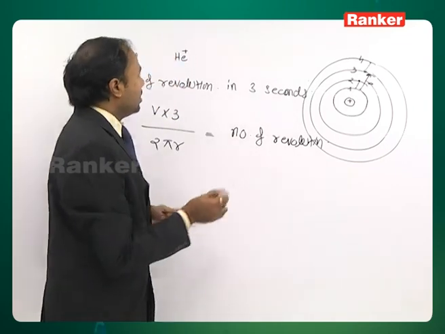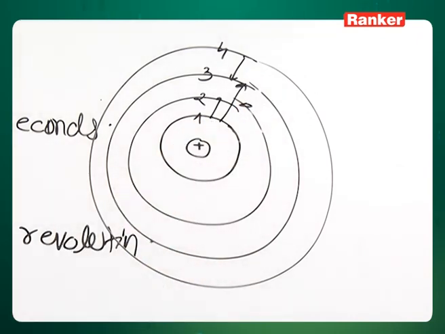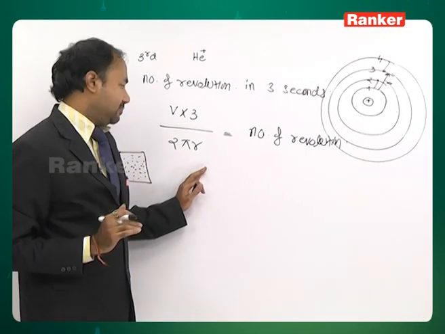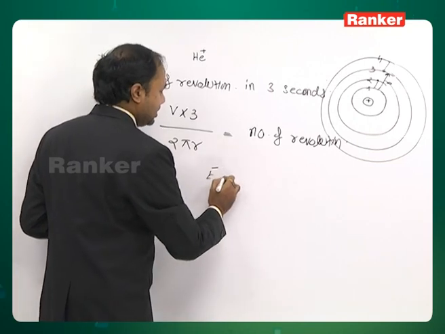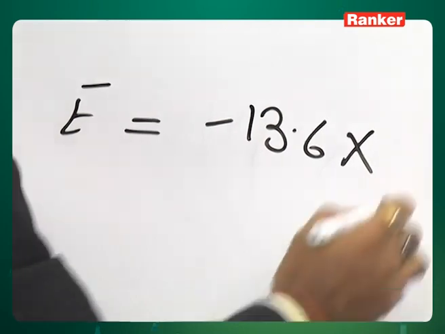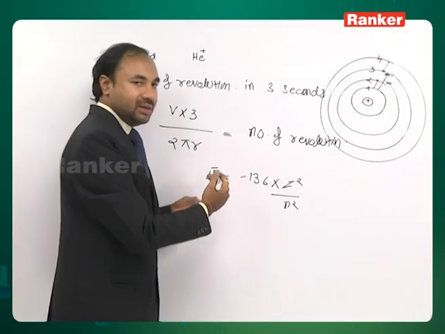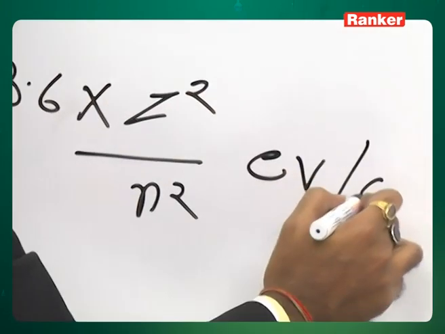Now, this could be explained by Niels Bohr, because he could give even the energy of the electron perfectly. Energy of electron according to Bohr is given as E equal to minus 13.6 into Z square by n square, and this energy value comes in electron volts per atom.